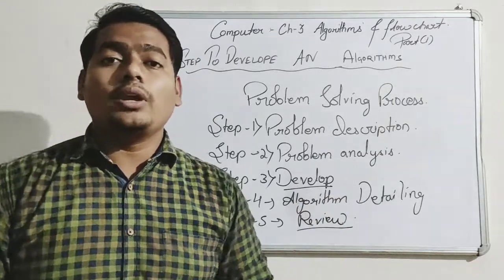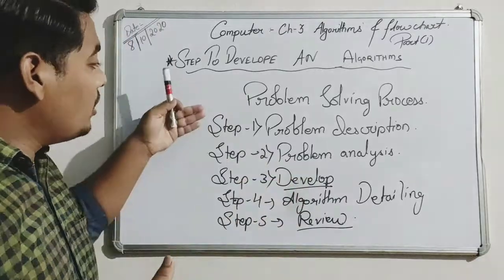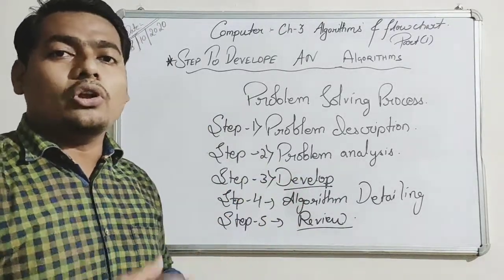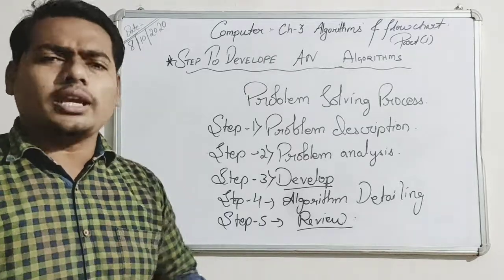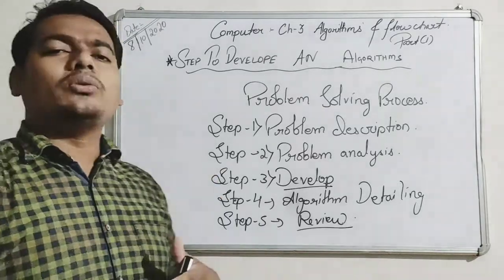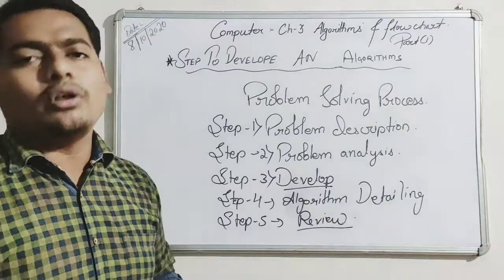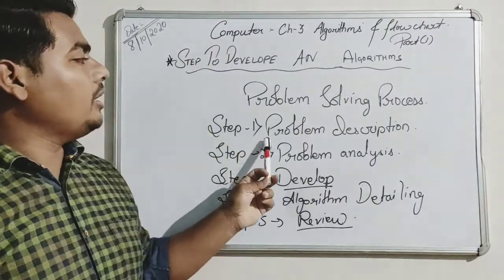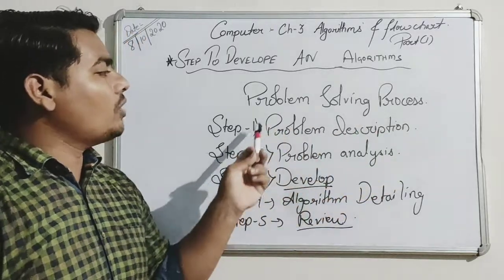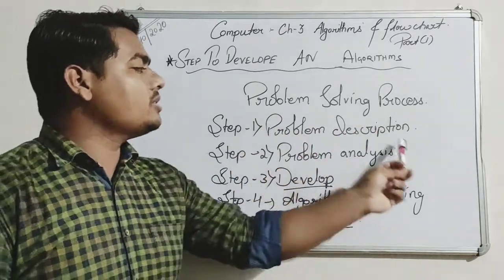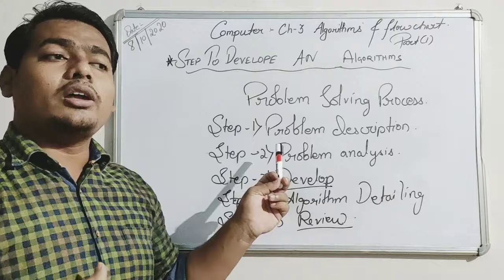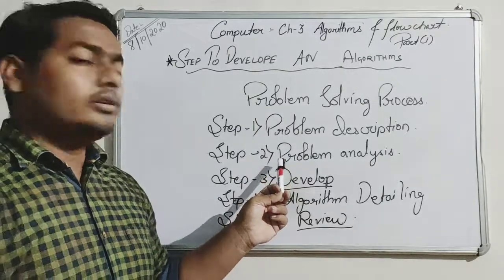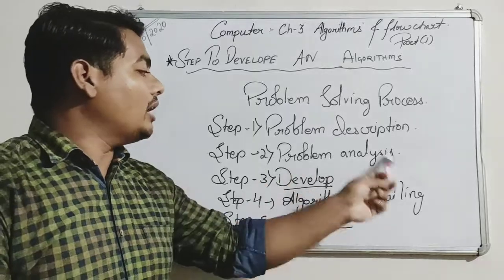You have to review whether the algorithm you have prepared for making a tea is possible or not. You have to recheck it. If it is possible, then you can use that algorithm at your home. Okay. First, what we are studying, problem description. You have to see what the problem is. Then problem analysis. You have to analyze what I need, what I want to know about everything, about how to prepare it.